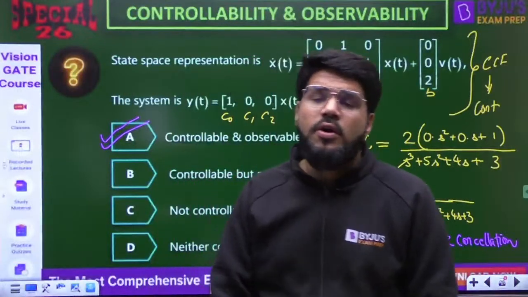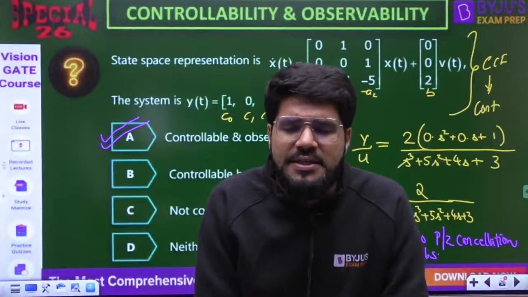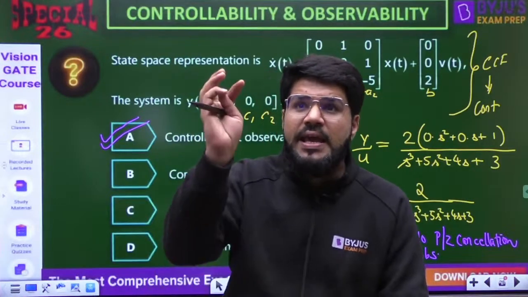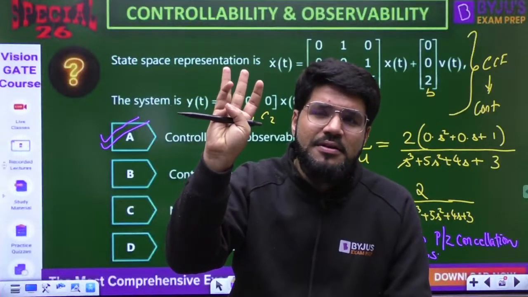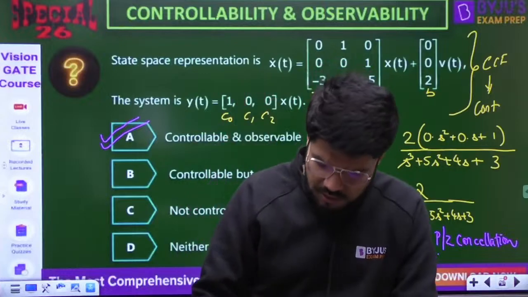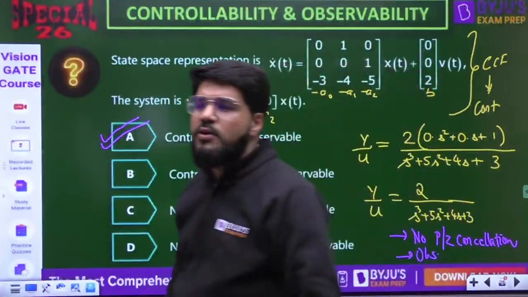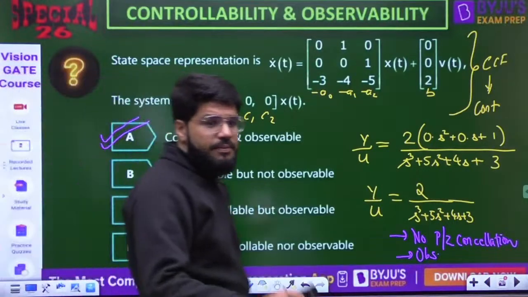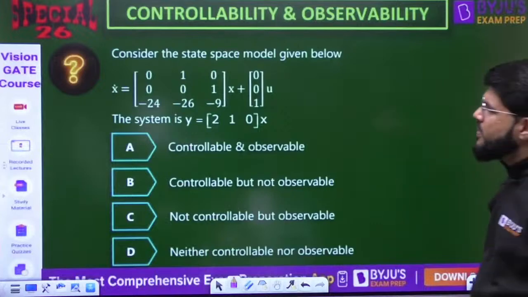Now this third order system, same question, if you try to solve by Kalman's test, 100% it is going to be much lengthy, especially for third order. You have to go up to A square B, and remember it's going to be 3 cross 3 multiplications. A square of a 3 cross 3 is going to be time taking if you do it by Kalman's. The answer will be the same. Okay, next question. Again third order.